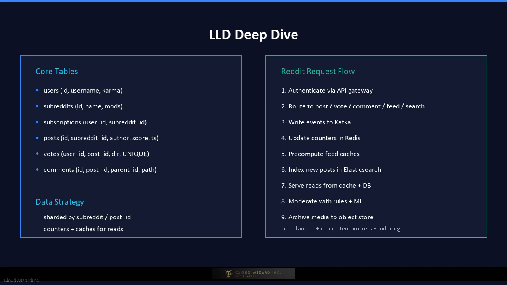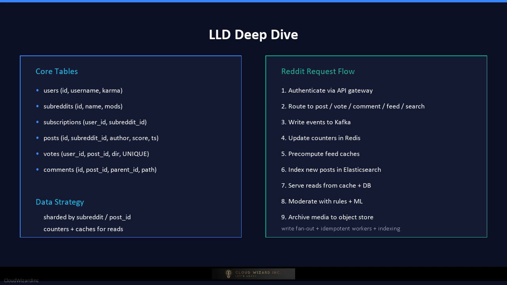The comment service stores a path column, such as 000.1.000, 3.0002, to fetch a whole thread in one sorted query. The feed service precomputes hot feeds for active users using a write fan-out. When a post gets a high score, its post ID is pushed to subscribers' feed caches.